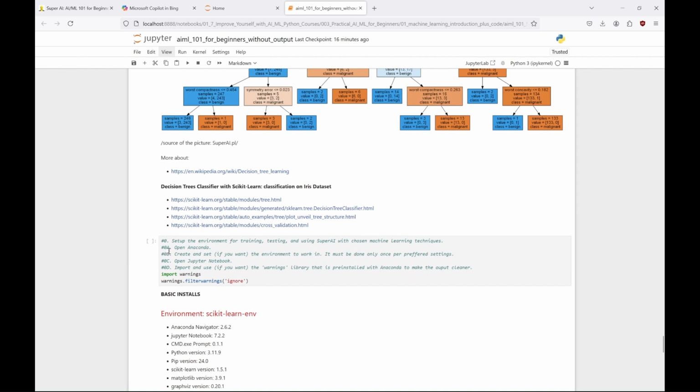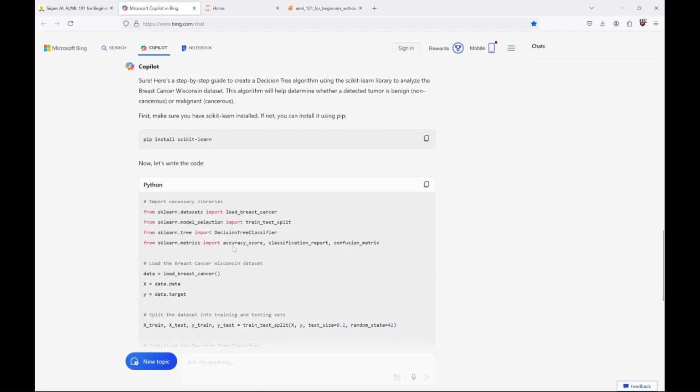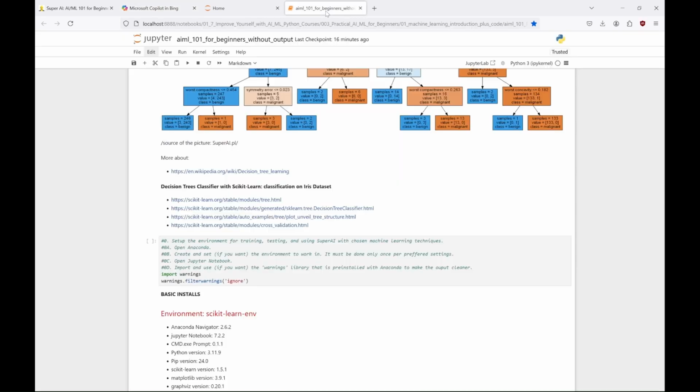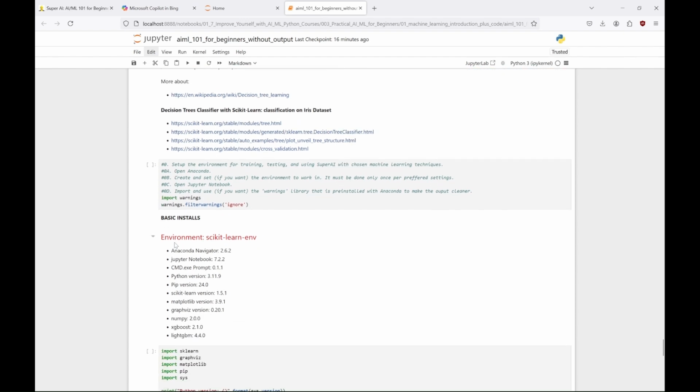So, this first cell is not obligatory, but I usually run it to keep the output cleaner. We import the warnings module, and tell Python that we don't want to see warnings. You can run it or not and see what the difference is. Now, as we can see here, before running this code, we need to install the Scikit-Learn library. And as you can see here, we want this library to be installed in our Scikit-Learn environment, among other things. And to be precise, we want the 1.5.1 version of this library.